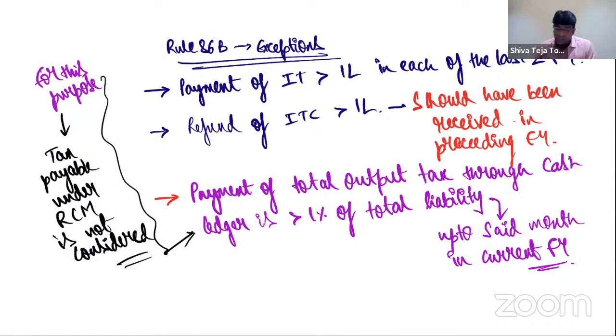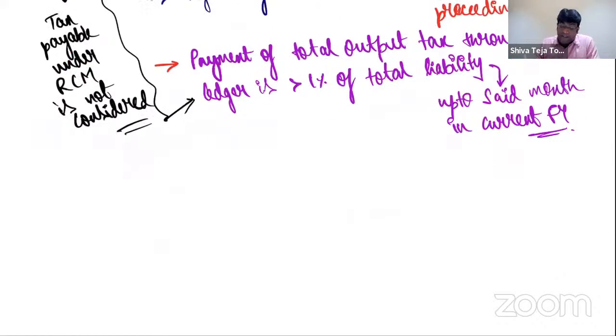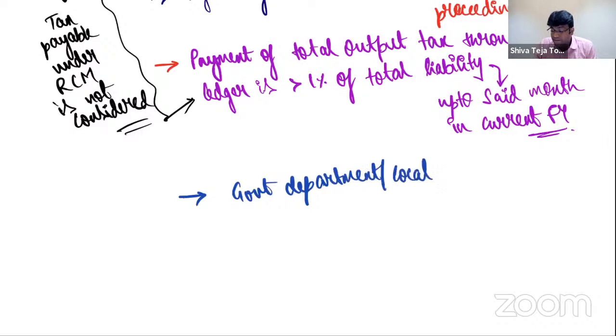And of course, you can also keep in mind that this Rule 86B will also not apply to a government department or local authority or public sector undertaking. For these entities also, this concept of Rule 86B will not apply.